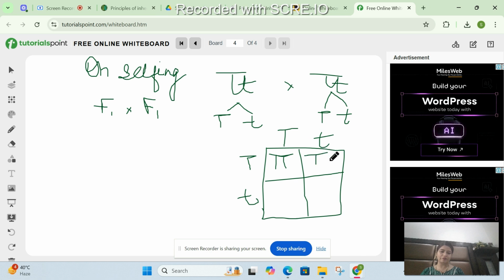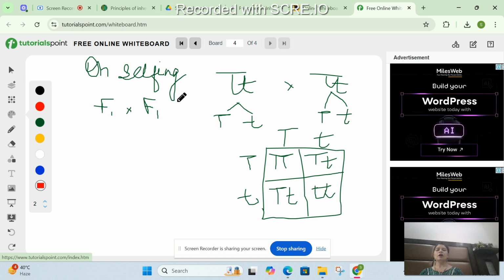Capital T, small t. Children, please don't misinterpret this for pi. It's double T, it's capital T and small t. In the same way here, small t and small t. Wonderful. So now I would request you all to help me know what the phenotypes are. You can see all these are different genotypes. So capital T, capital T is a genotype. How will it look like?